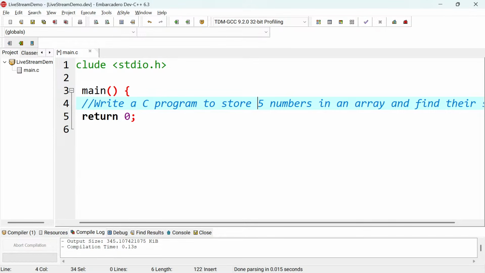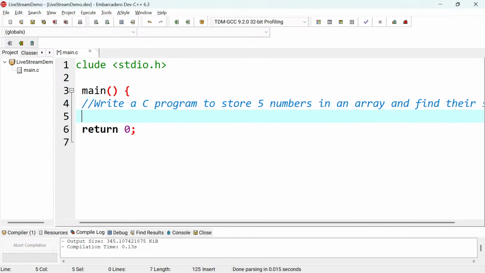So the second thing is that I need to involve the concept of arrays. And if I want to find the total sum of all these numbers, then I need to work with loops, so that I could take the first number to the last number. That's how you need to put your things in order. So first, I will declare an array to store those numbers. Let me just call it numbers, to be fair, and I'm going to give it a size of 5.